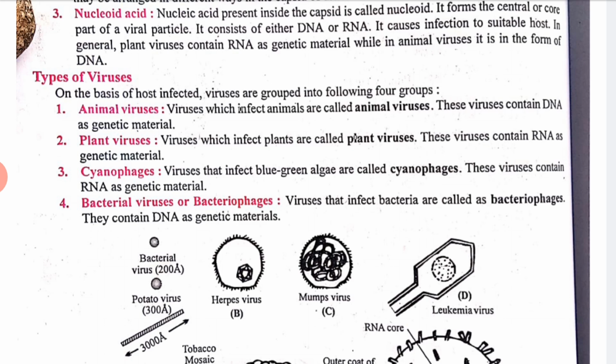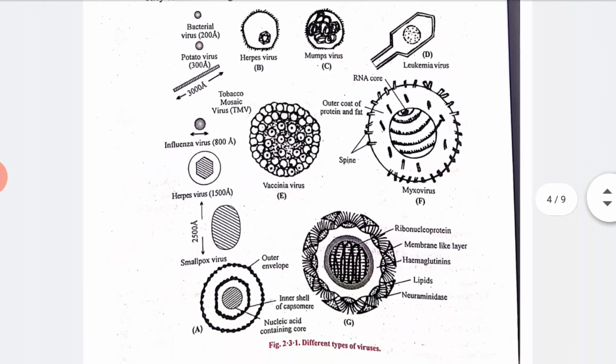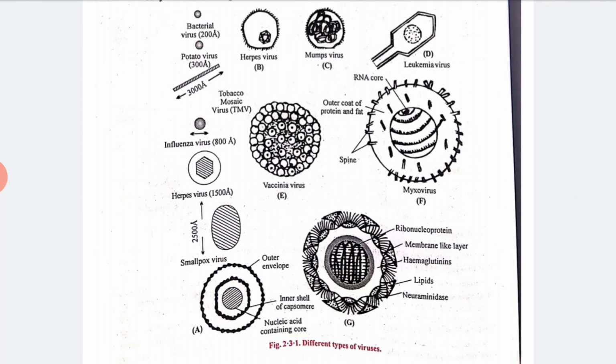So the viruses that infect bacteria are called bacteriophages, and they contain DNA as genetic material. I will also show you different types of viruses. See here, there are a number of viruses of different shapes and sizes. So these are the different types of viruses. Clear? Next, let us talk about some important viruses which are generally asked.